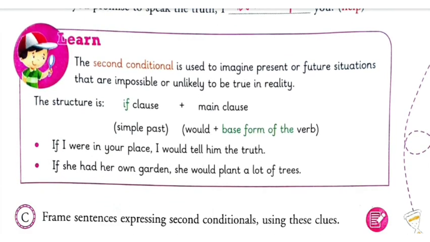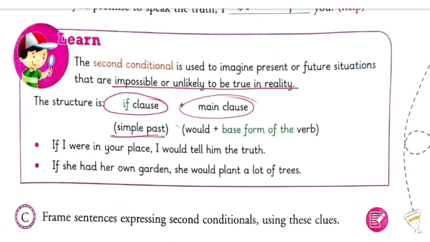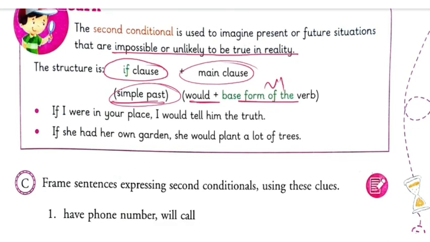Now we have got the second conditional. It is used to imagine present or future situations that are impossible or unlikely to be true in reality. Impossible imagination. We have to use an if clause and a main clause. The if clause must be in simple past, and in the main clause you use would and V1 of the main verb. Just like, if I were in your place. I were, because it is almost impossible. That is why it is written I were.